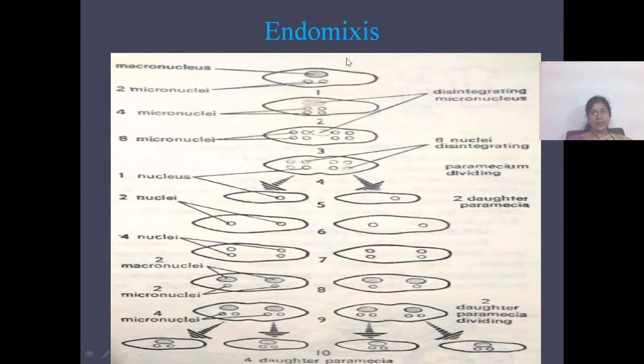Endomixis is another type of sexual reproduction occurring in Paramecium aurelia. It is a very interesting phenomenon.